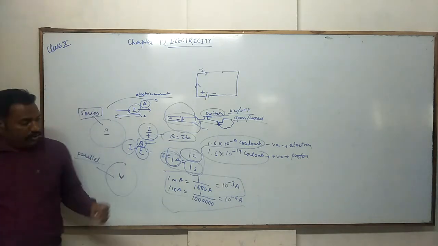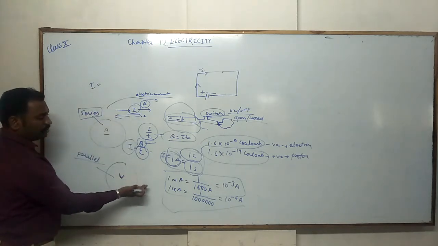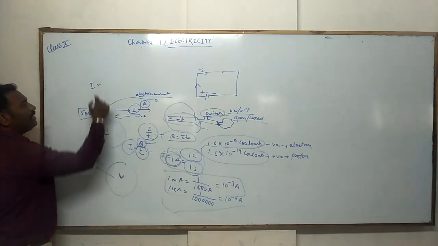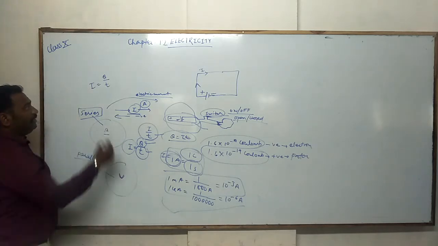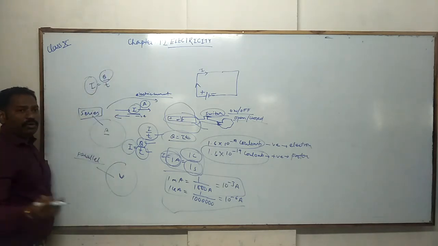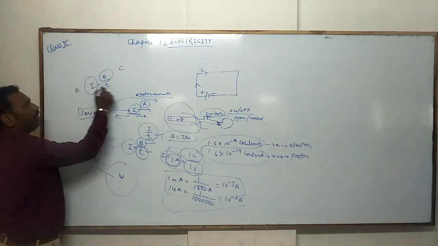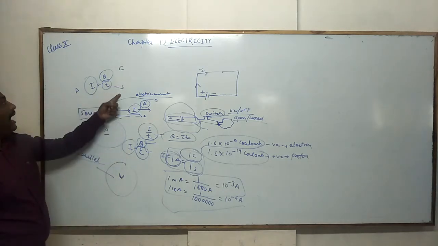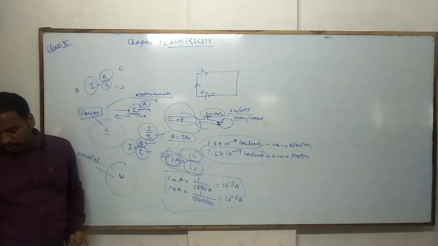Now one example is there, 12.1. If you know that I is equal to Q upon t, or you can rearrange the formula, Q is equal to I t. So I is equal to Q upon t is the formula. Here there are three things. This is the current, which we measure in ampere. This is Q, the quantity of charge, which we measure in coulomb. And this is the time, in seconds. So if the values are given, you can easily identify which is which. Understood?